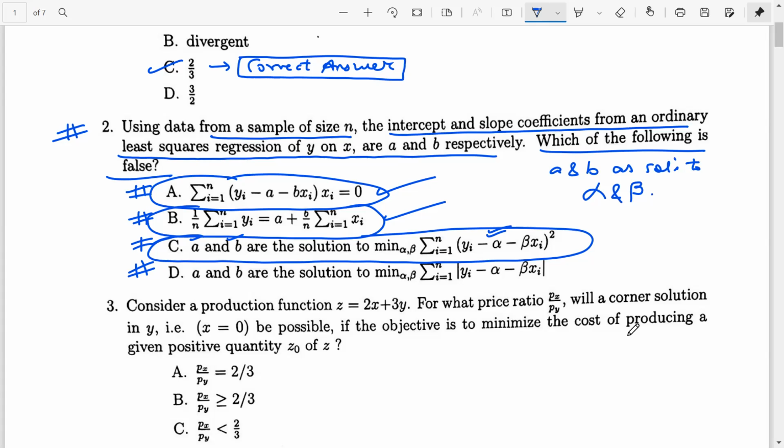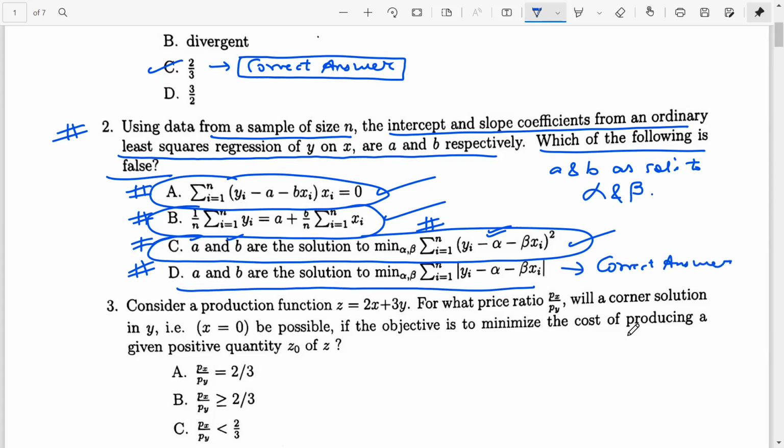So A and B particularly are the values of alpha and beta which fulfill this minimization problem. So this is also correct because this was our objective. So which is the only option which is false? This is the only option which is false. So this is my correct answer.